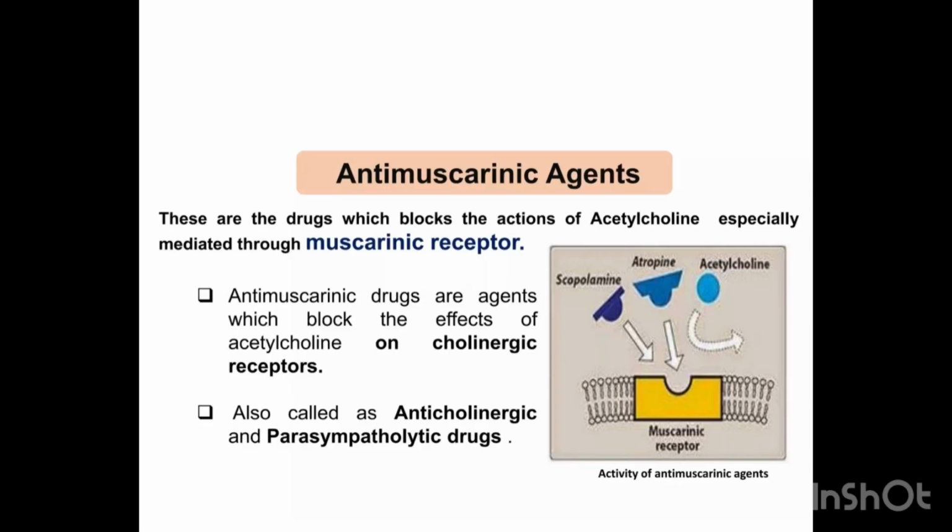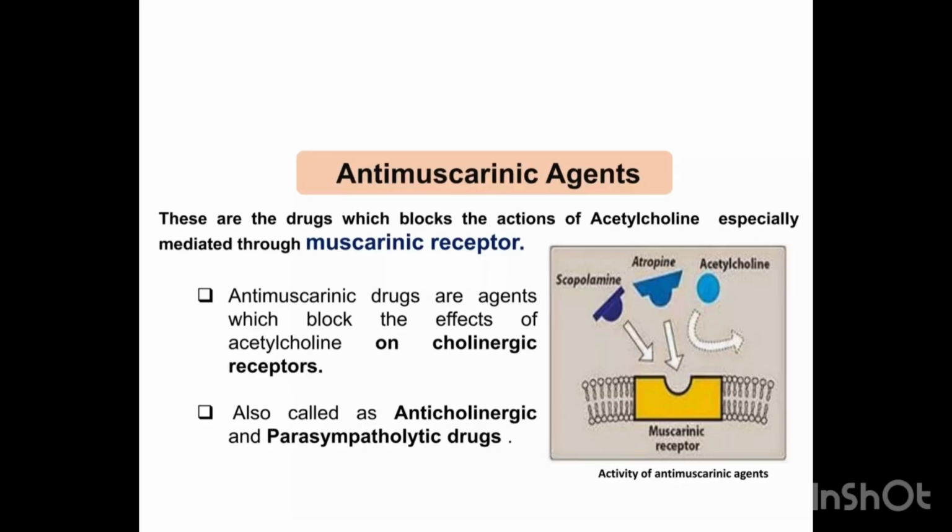We're talking about the anti-muscarinic agents. Remember, we have the muscarinic agent, which means they bind to the muscarinic receptor. But this one, we're talking about the anti-muscarinic agent because they prevent the binding of acetylcholine to the muscarinic receptor. This video is under the classification of anticholinergic agents. For anticholinergic agents, you have the anti-muscarinic and the anti-nicotinic agents.